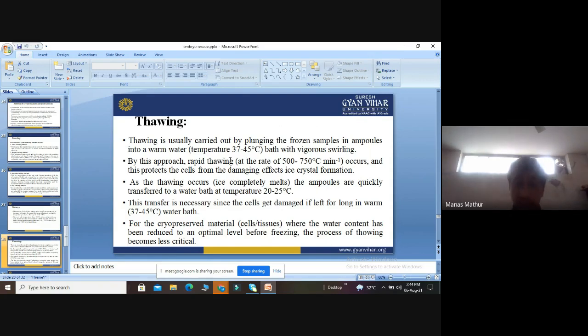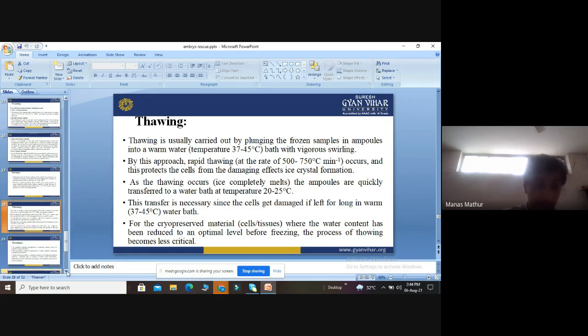For the cryopreserved material, cells and tissues where the water content has been reduced to an optimum level before freezing, the process of thawing becomes less critical. So this is the method of thawing which we discussed.